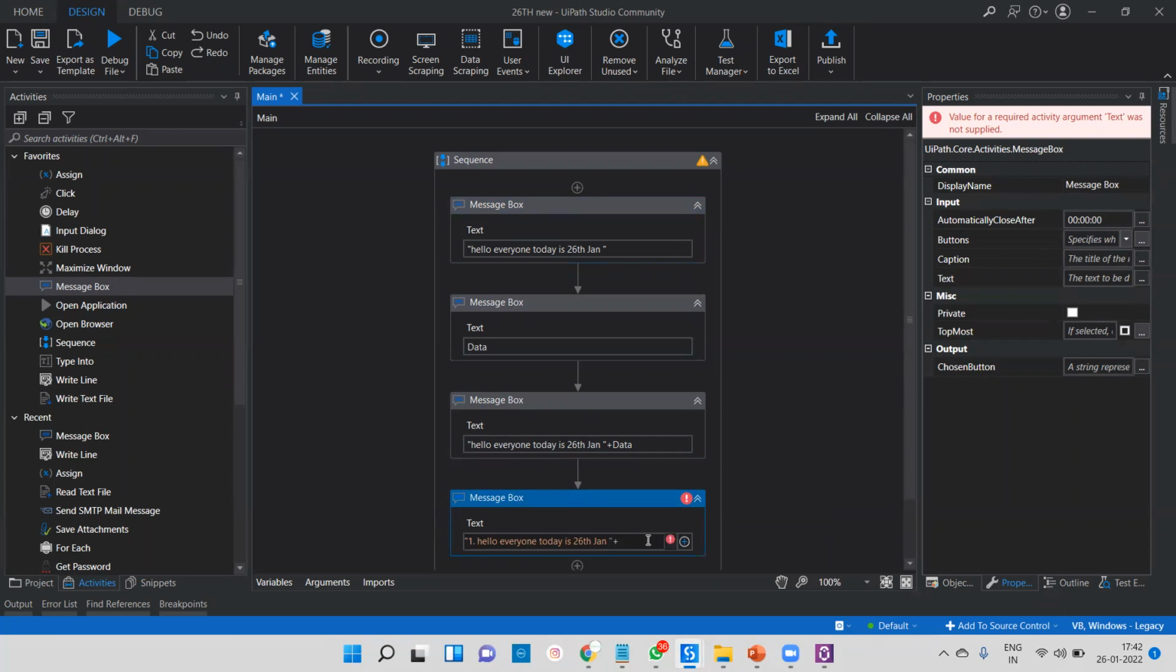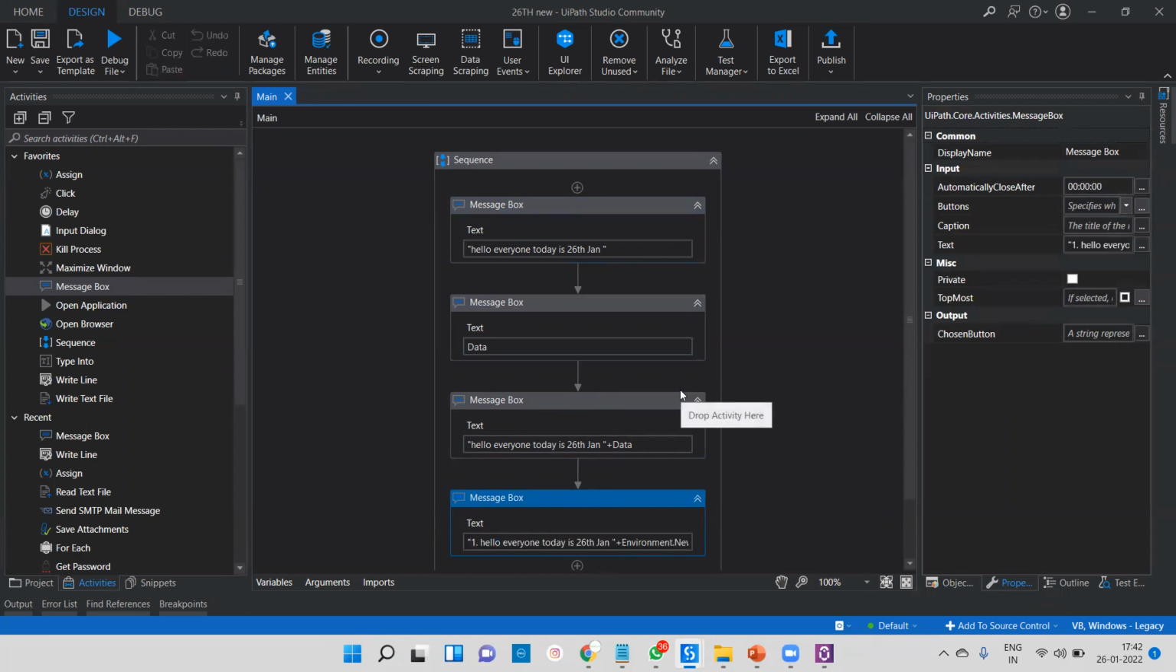And here I will use one simple method: Environment.NewLine. That is very simple, and you have to understand it. Then plus your second line, which is data. So we can easily show this in two lines, and it will work.